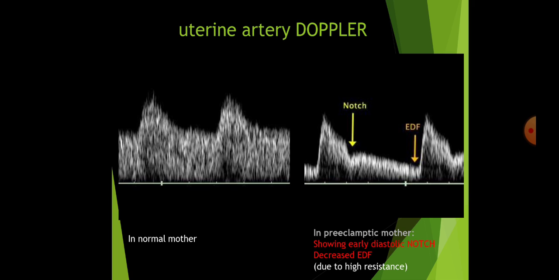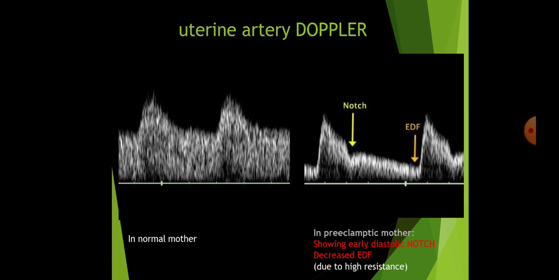What happens to the uterine artery Doppler? In normal pregnancy, the peak is the systolic and the dip is the diastolic. Whereas in preeclampsia, what happens? The notch appears at the diastolic or there is end diastolic flow.